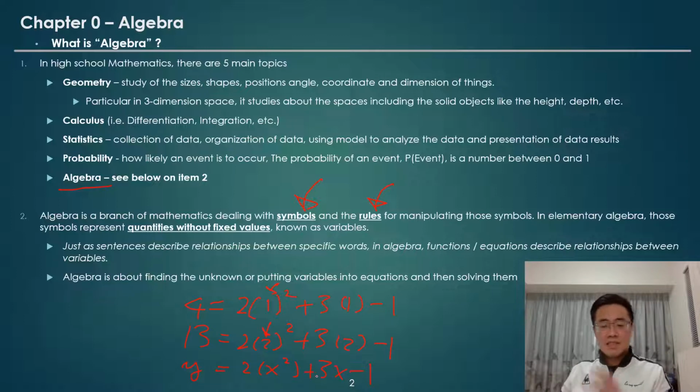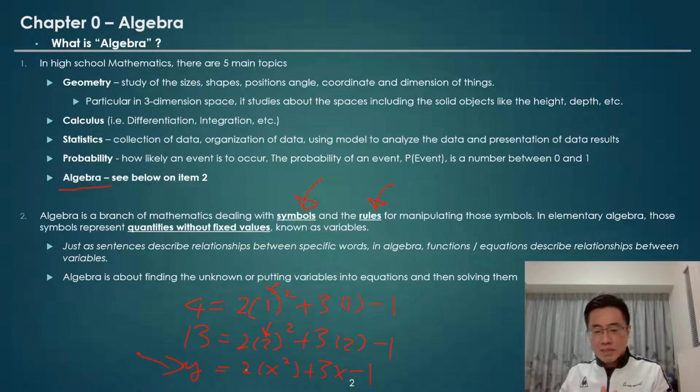We call this expression a quadratic function, but actually it is an algebraic expression describing the relationship between x and y. And this is algebra because we are not using the fixed values 1 or 2, but using x, and using y to represent the output.